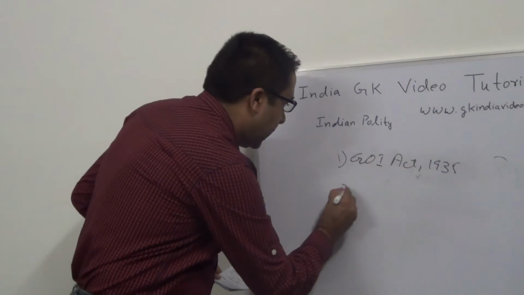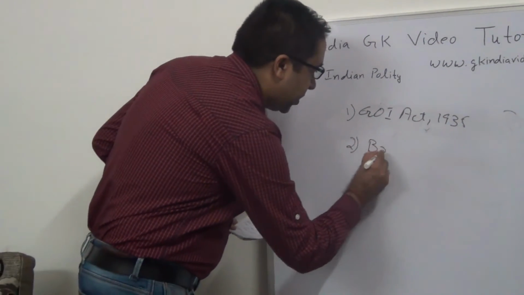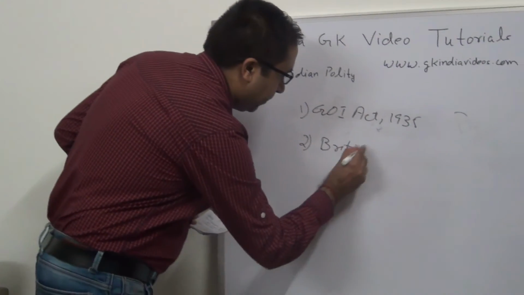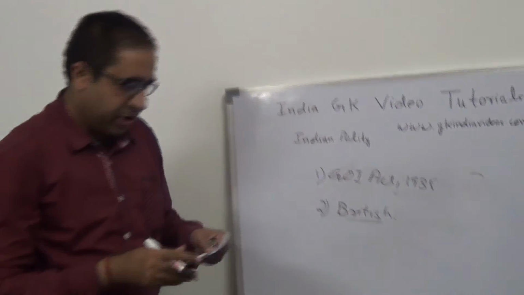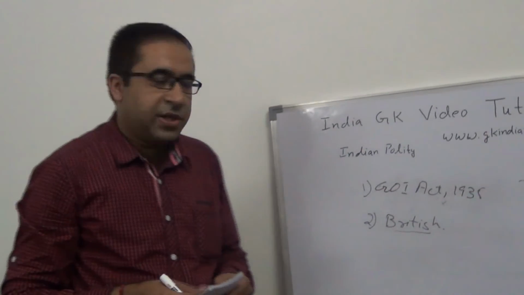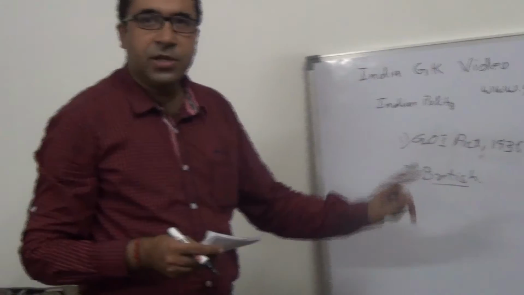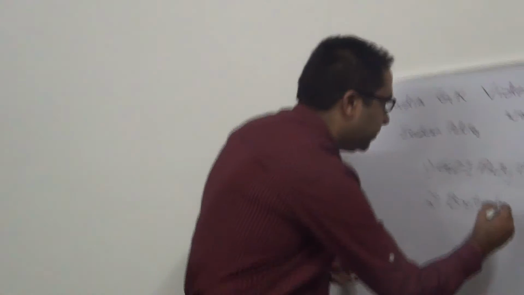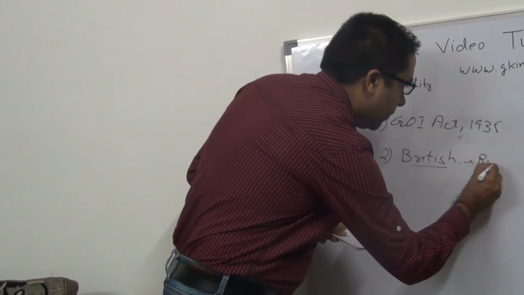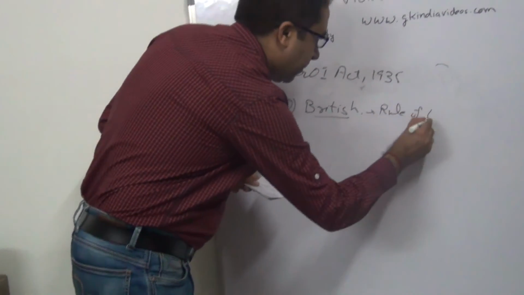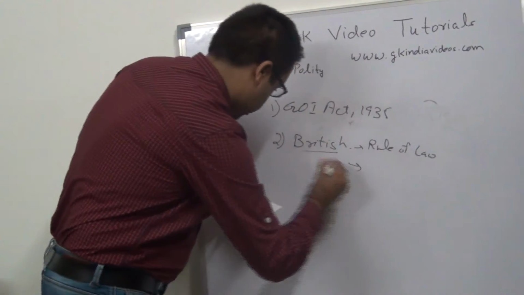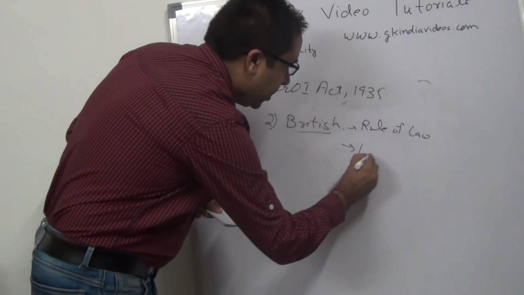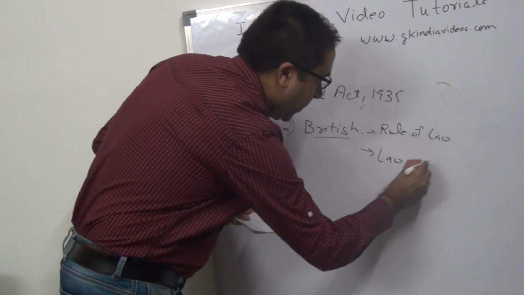Second source is British Constitution. What are the features which are taken from the British Constitution? First is rule of law. Second is law making procedure.